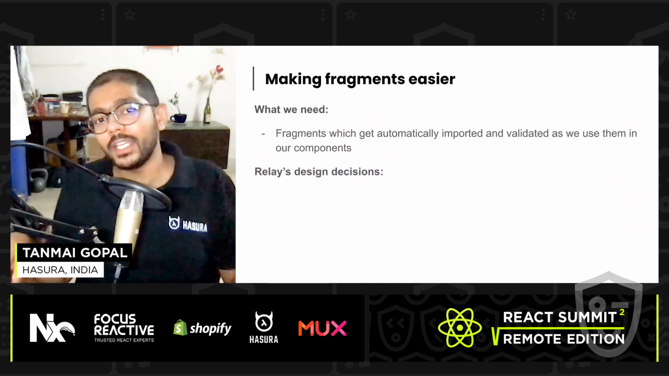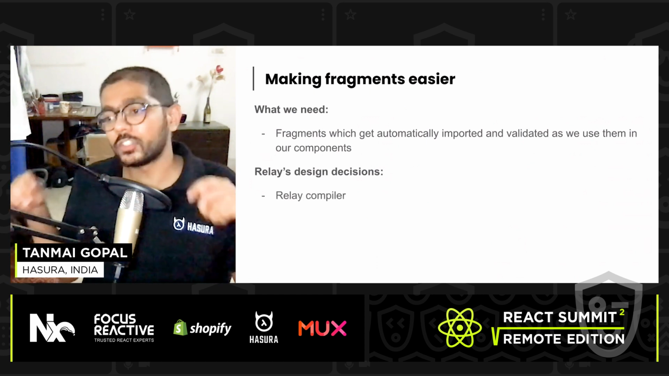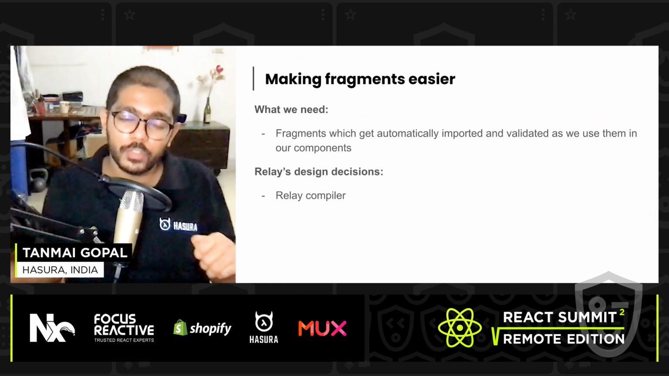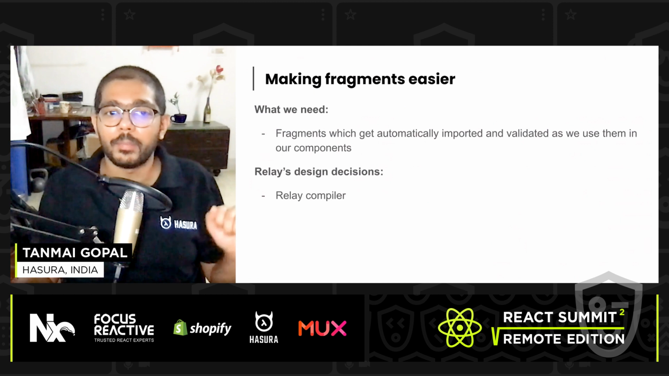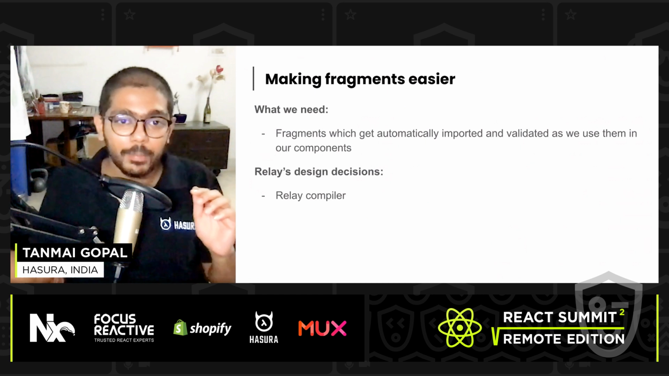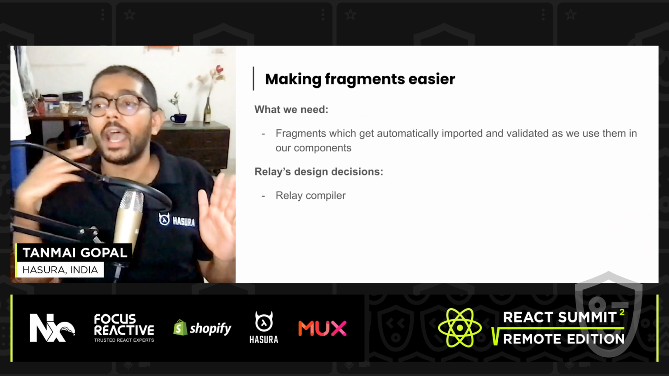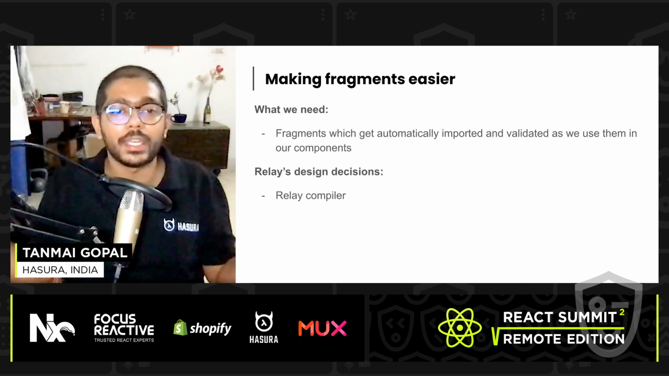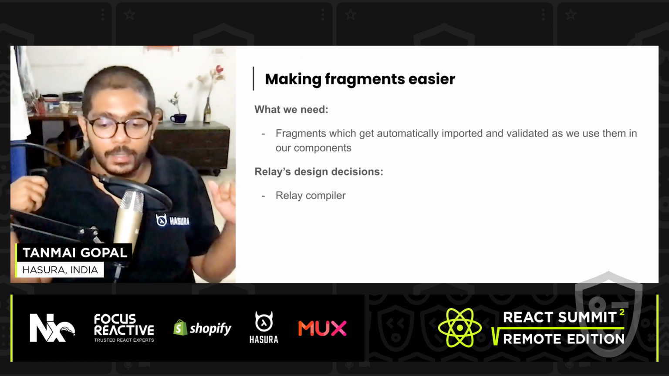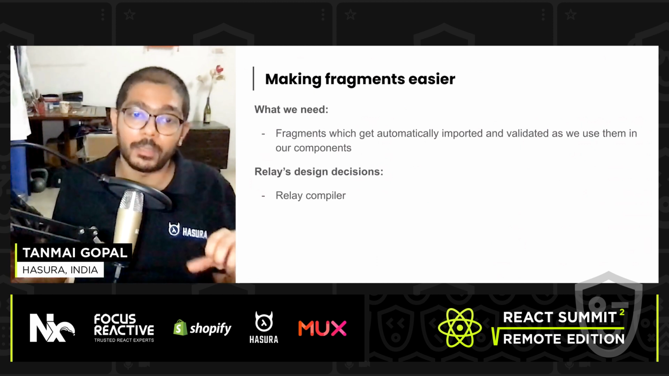Relay has two design decisions that make this quite easy. The first is that Relay is not just a GraphQL client, a library that you can include to create and make GraphQL queries with, but Relay also has a compiler. The compiler basically runs as a build step, so it's running in parallel as you're doing your development workflow, and as you're building fragments and importing fragments in queries, all of the fragments getting imported and validated is happening at build time, so that I don't get these runtime errors with fragment imports.